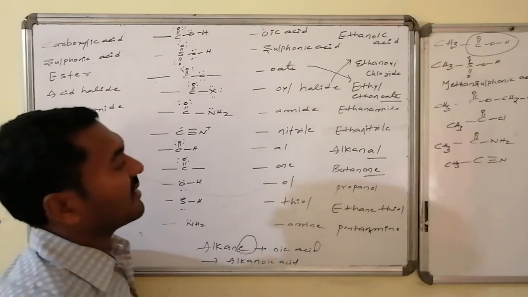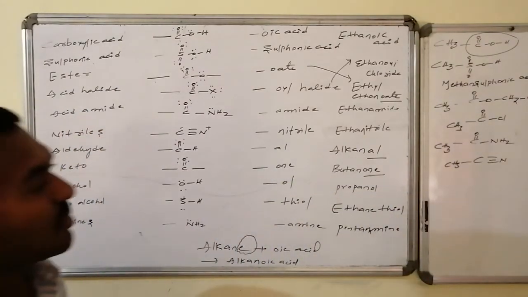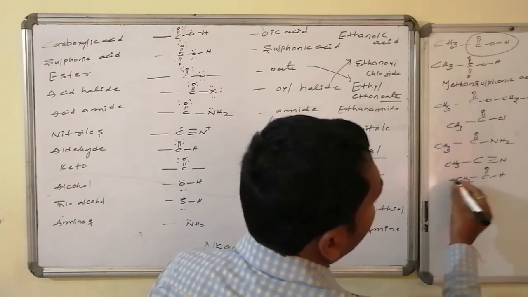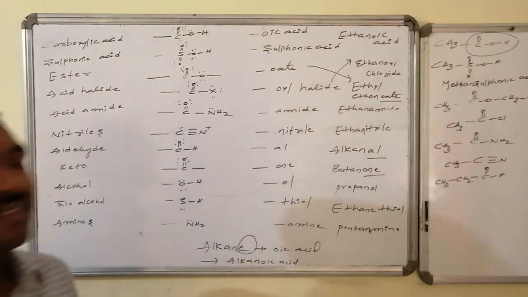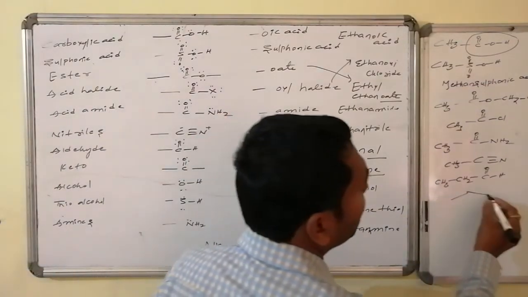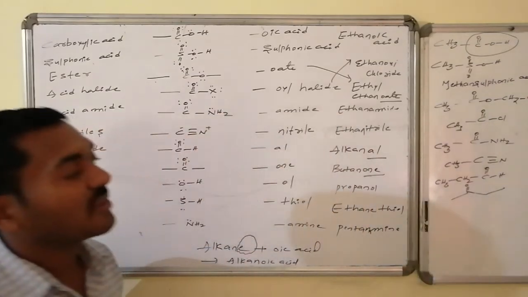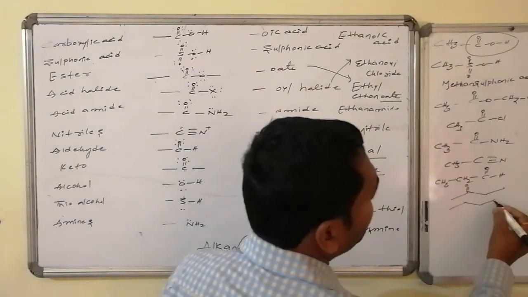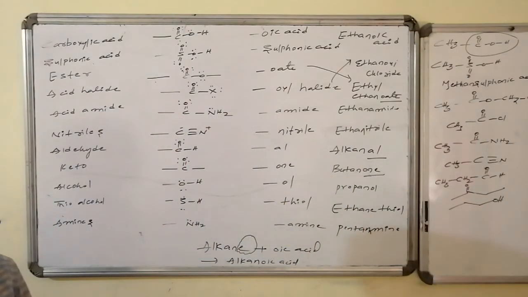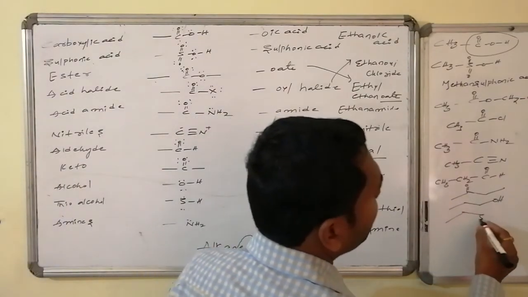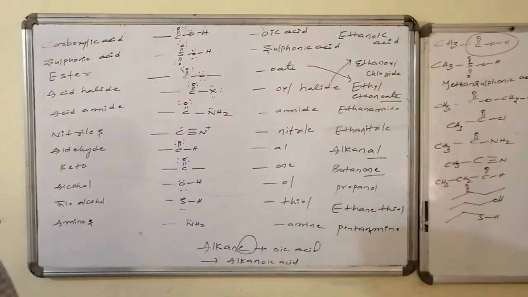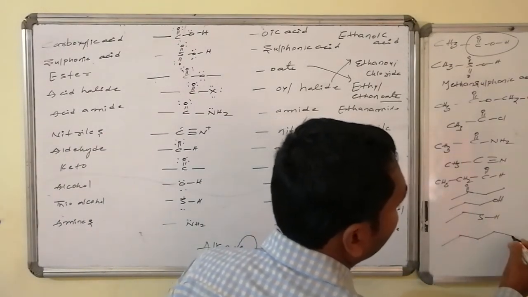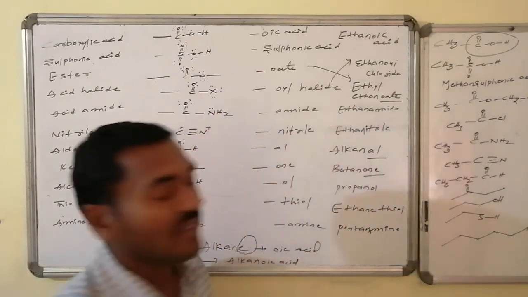Next here alkanol, suppose I want to write propanol. Propanol implies what here? A total of 3 carbons are to be there, so therefore this is propanol. I want to write butanone. Butanone implies what? 4 carbons followed by C double bond O. 1, 2, 3, 4. That is butanone. I want to write propan-1-ol. This is propan-1-ol. And ethane thiol I want to write. 1 and 2 carbons followed by SH. Ethane thiol. Then the last I want to write is pentanamine. Yes, 5 carbons. 1, 2, 3, 4, 5, followed by what? NH2. This is said to be pentanamine.